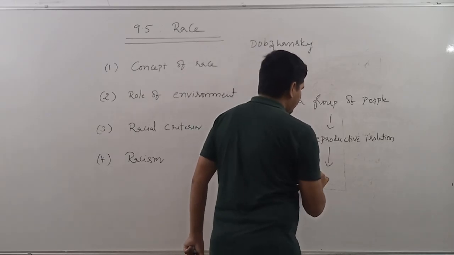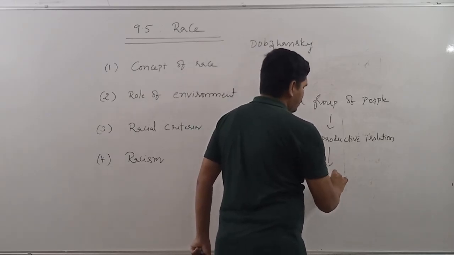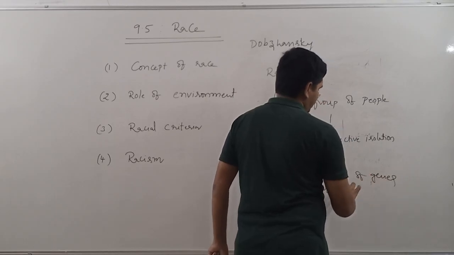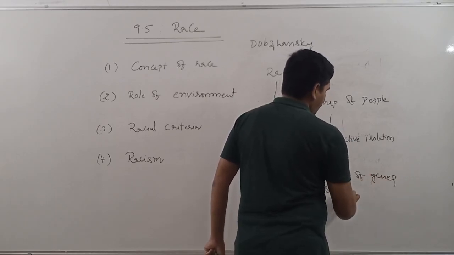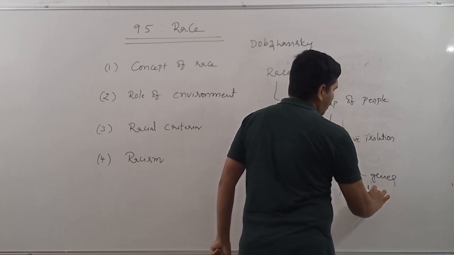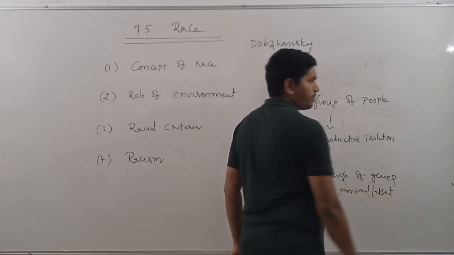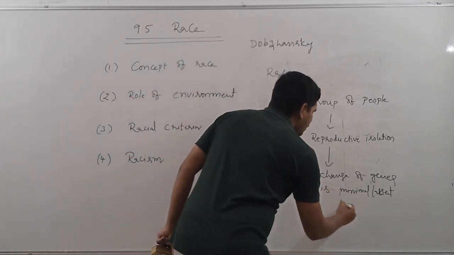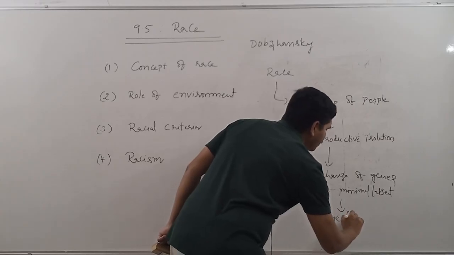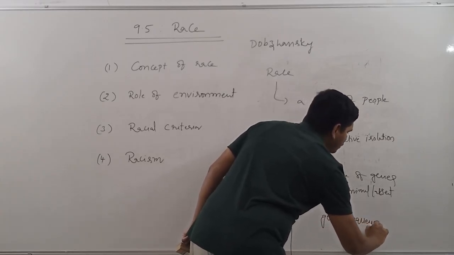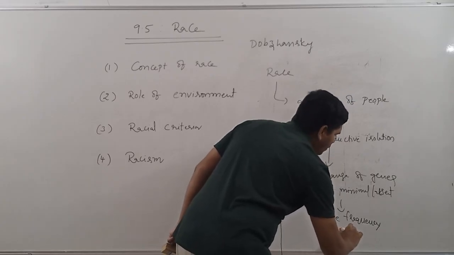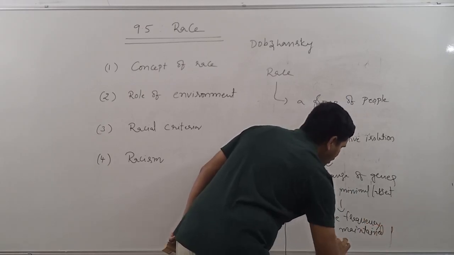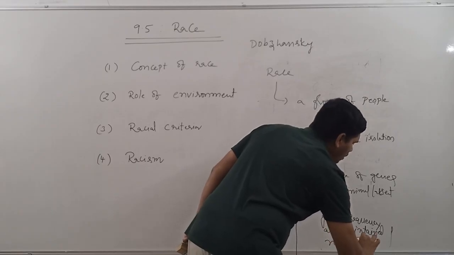That's why the exchange of genes is very less, that means minimal or absent, because of which the gene frequency differences are maintained. They are not diminished.